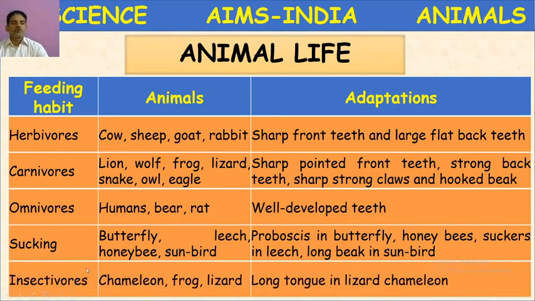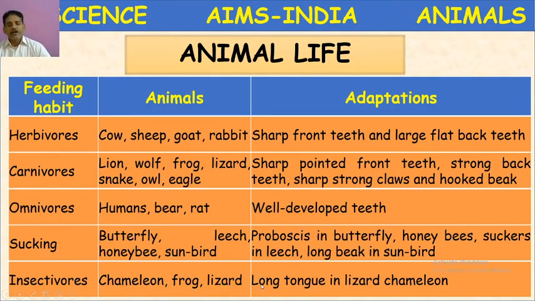Next, insectivores. Insectivores means the animals which feed on insects. They are also carnivores which feed on other insects. That's why they are called insectivores. Examples are the chameleon, which changes its color, the garden lizard, the frog and the wall lizard.